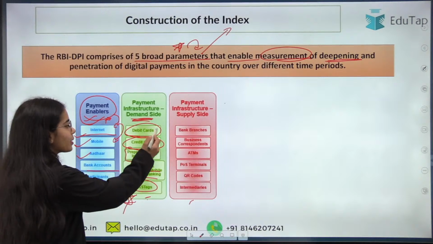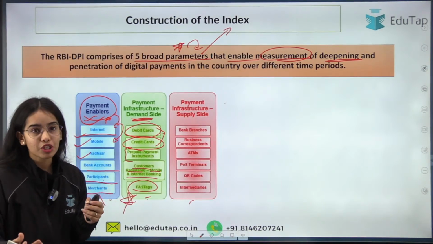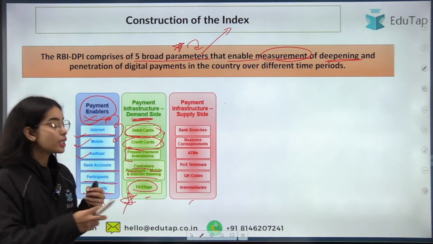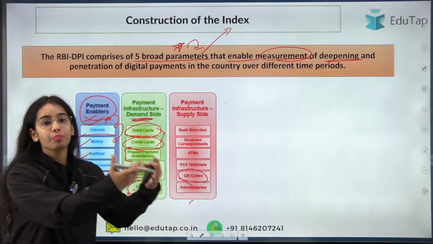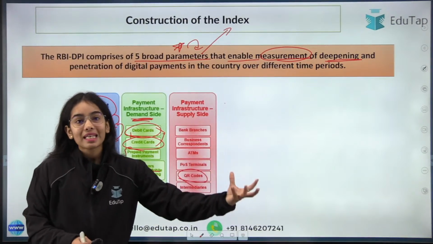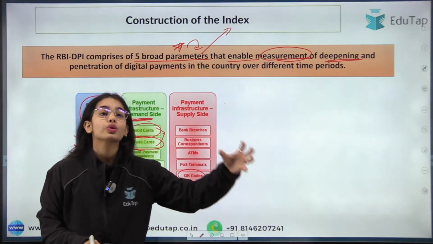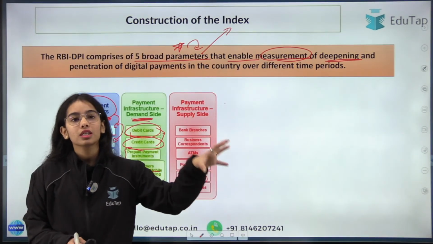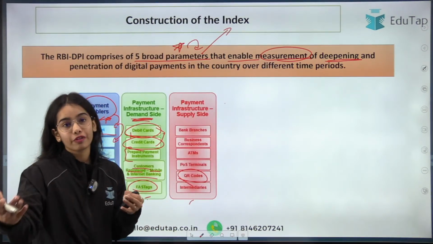Now, if you require debit cards, credit cards, there are the POS machines, the ATMs, and the QR codes that are required to make the payments. So that is the demand side, how you are going to make the payment. On the supply side, how the other person is going to receive the payments, or how the other person is going to provide you the different services.